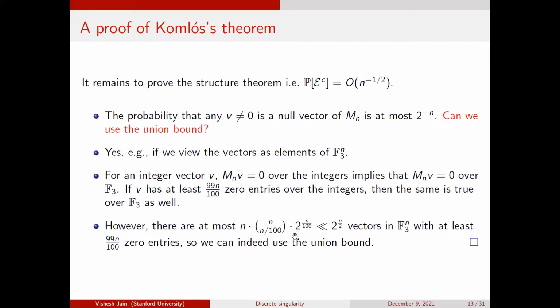And now this statement is also true over F3, because you can do the same argument: say v1 is non-zero over F3, then you can expose the rest of the row, and the probability that the dot product is 0 is at most 1/2. So the probability of any vector being a null vector is 2 to the minus n, and I need to worry about at most 2 to the n/2 null vectors. These are the bad ones. Now I can do a union bound, and this shows that the event E holds with probability 1 minus some exponentially small term. So indeed, the structure event is true, and now I can use the Littlewood-Offord reduction and complete my proof.